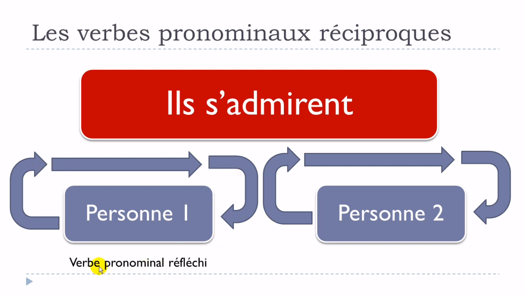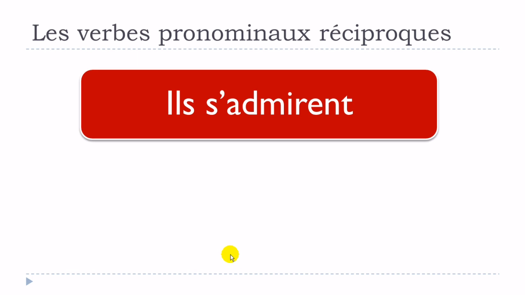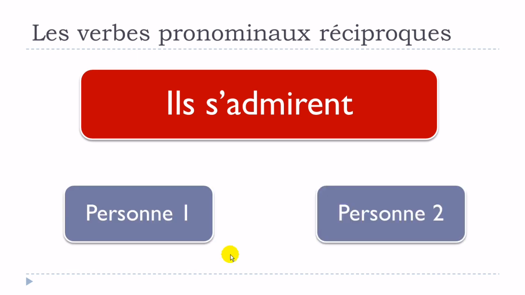And in this case, this ils s'admirent would be considered as a verb pronominal réfléchi. But then of course the same sentence can mean this concept of verbes pronominaux réciproques. So, la personne numéro 1 admire la personne numéro 2, and then la personne numéro 2 admire la personne numéro 1. And in that case, of course, the meaning would be verb pronominal réciproque, so they admire each other.